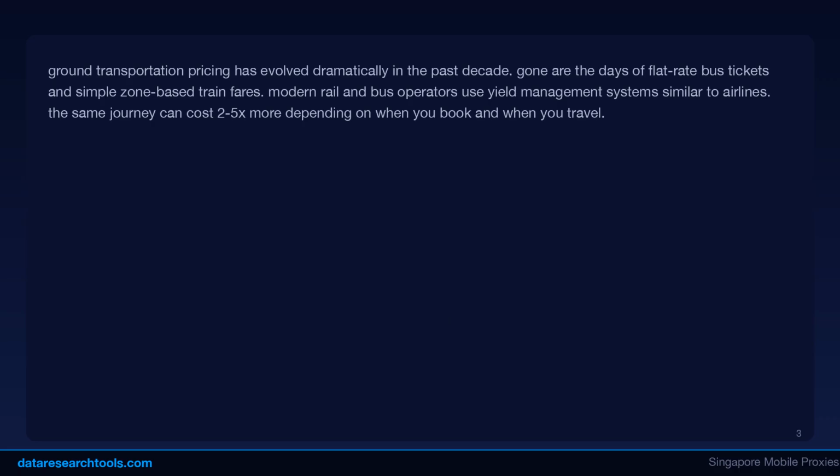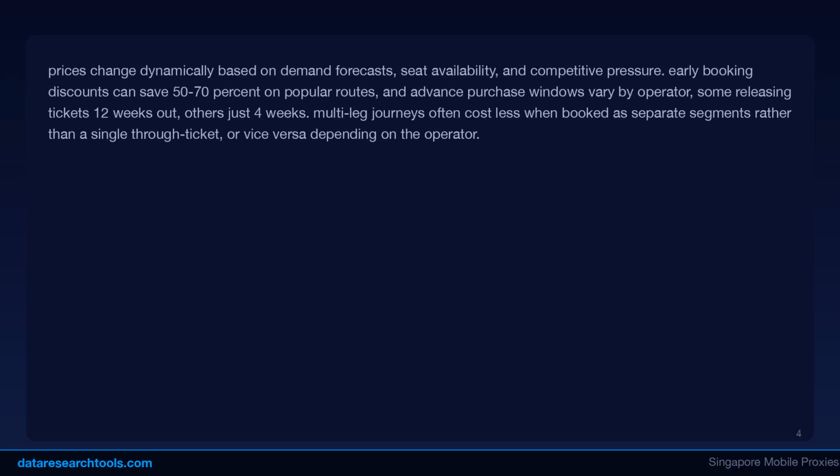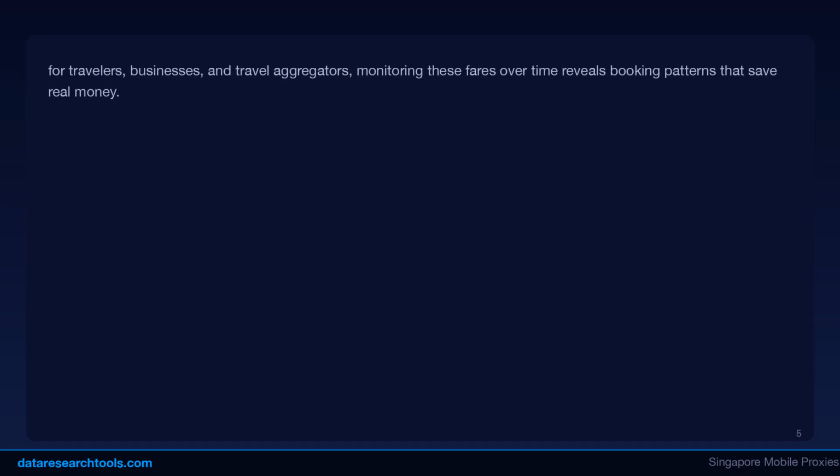Early booking discounts can save 50–70% on popular routes, and advanced purchase windows vary by operator. Some release tickets 12 weeks out, others just 4 weeks. Multi-leg journeys often cost less when booked as separate segments rather than a single through ticket, or vice versa depending on the operator. For travelers, businesses, and travel aggregators, monitoring these fares over time reveals booking patterns that save real money.